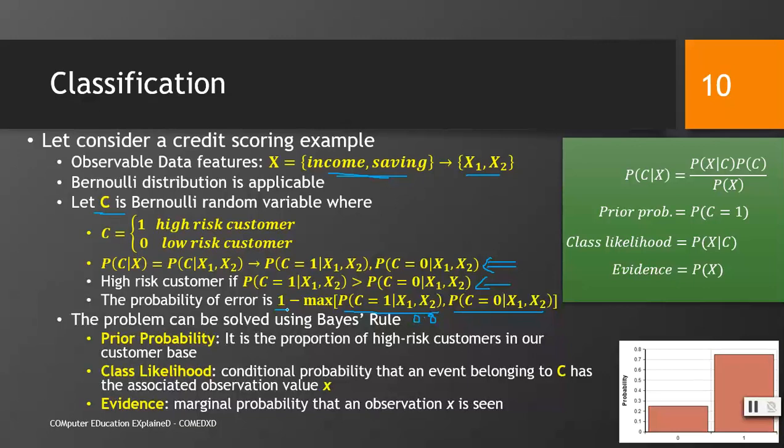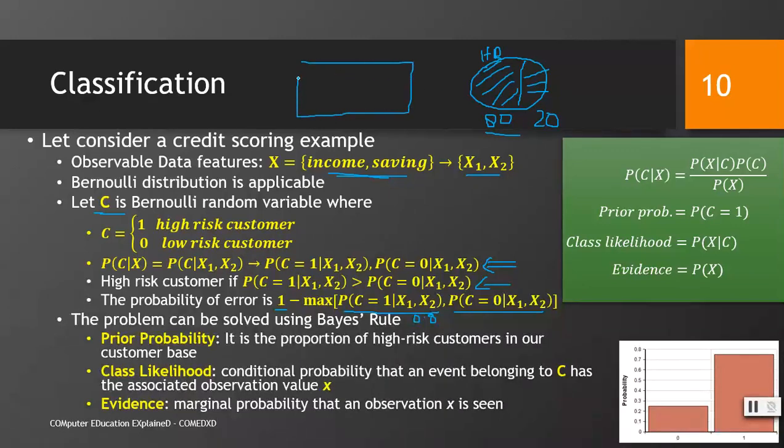Let's say that this is the space, and here our formula predicts that this is a high risk customer with this much probability, right? Then it is not giving us exactly one value, not 100%. So there would be a 20% chance of error. If it is giving us 80% probability of being a high risk customer for a given customer, then we can predict 80% accurately, whereas we will have a 20% error chance.